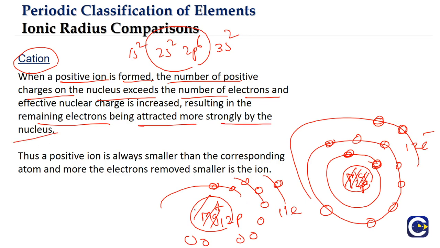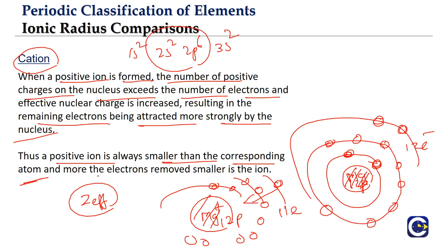This is what we also talk about in terms of the effective nuclear charge. Since the number of electrons is reduced, each electron is under more influence of the nucleus, and the outer shell is pulled more strongly. So the size is reduced. Whenever we talk about a positive ion, it will always be smaller than the corresponding atom.